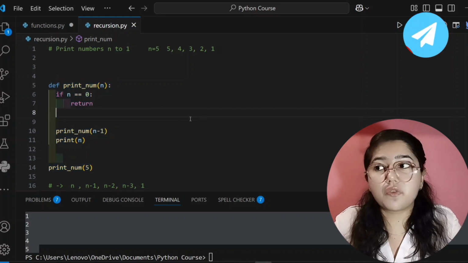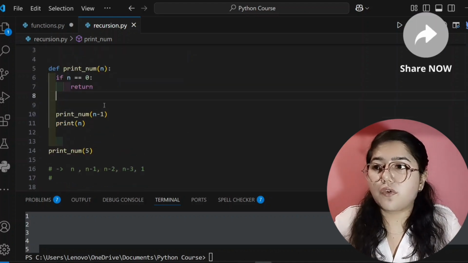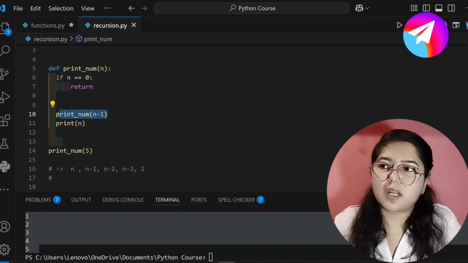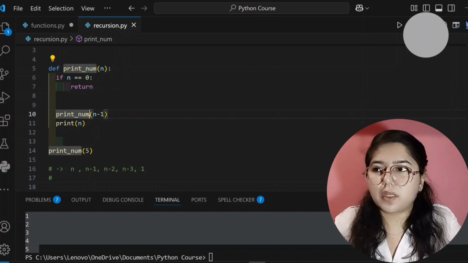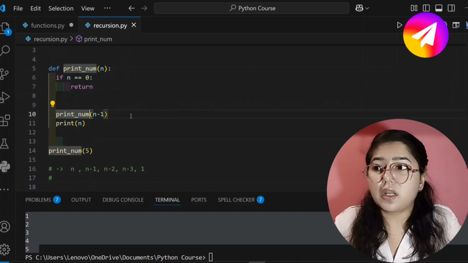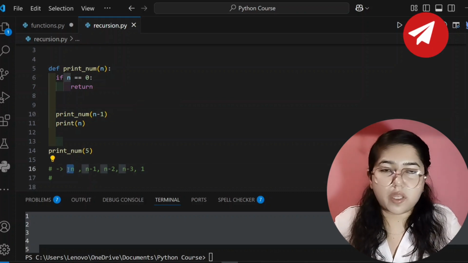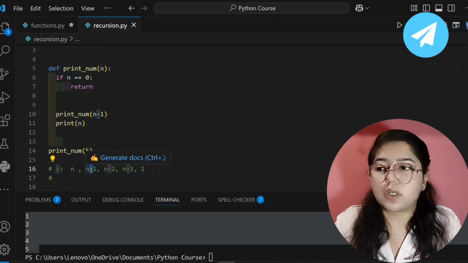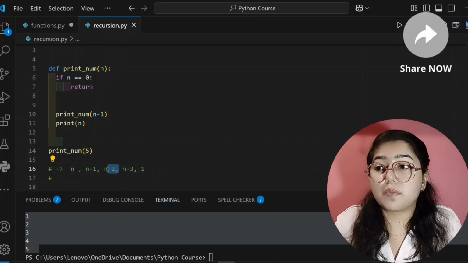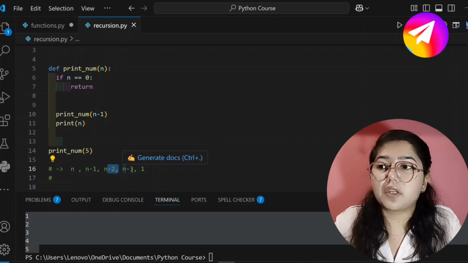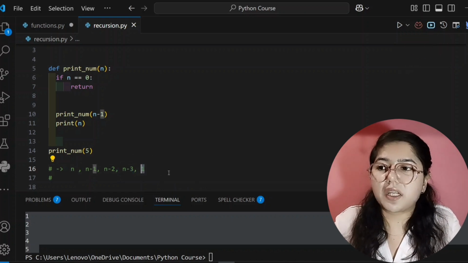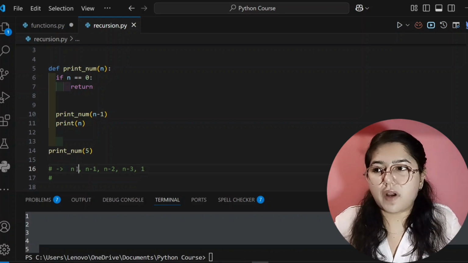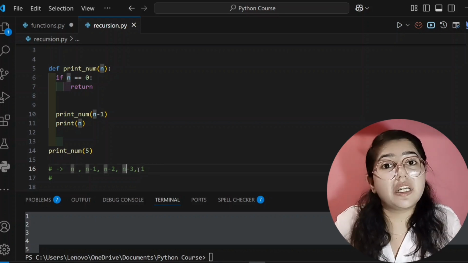So see here, what we are doing. We are calling print num, means the function is calling itself, first for n value 5. Then it is calling for n minus 1, means for 4. Then it is calling for n minus 2, means 3. Then it is calling for n minus 3, that means 2. And then at the end it is calling for n minus 4, or 1, right? So we are calling for 5, 4, 3, 2, 1 in decreasing order.